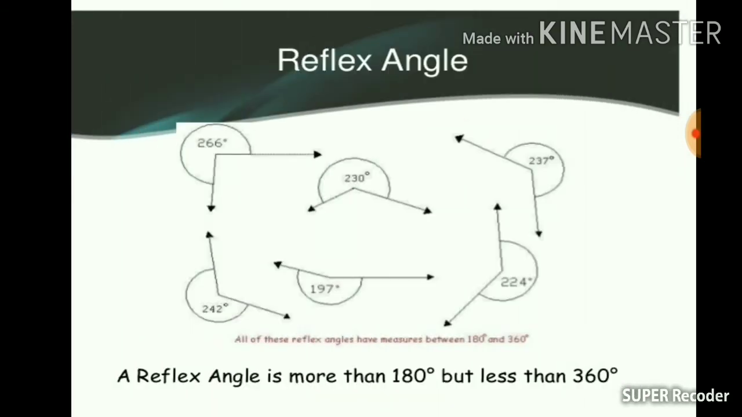Reflex angles. Reflex angles are very important. Reflex angles are those angles which are more than 180 degree but less than 360. So reflex angles are more than 180 degree. As you can see in this particular figure, they are more than 180 degree but they are less than 360 degree.